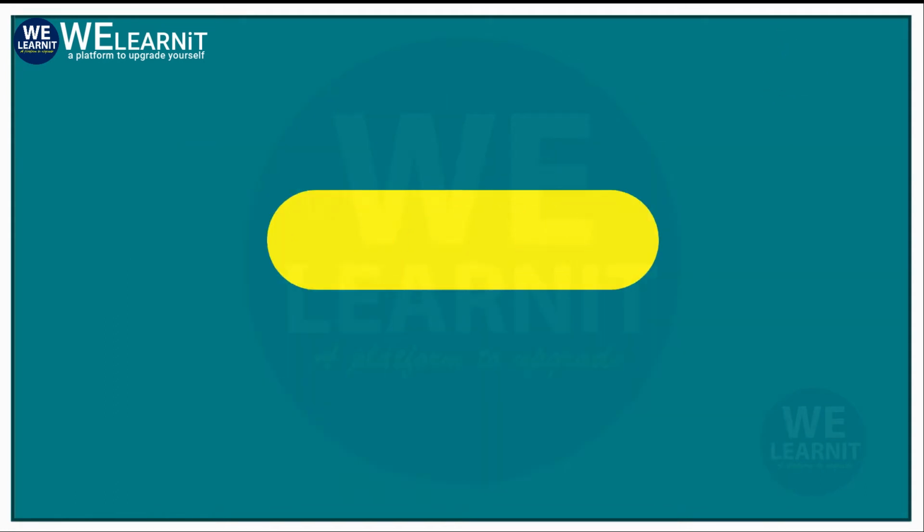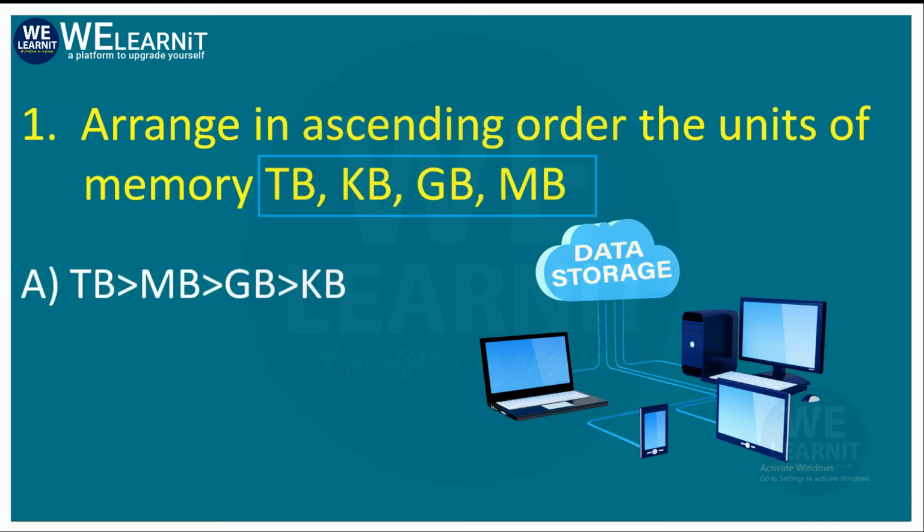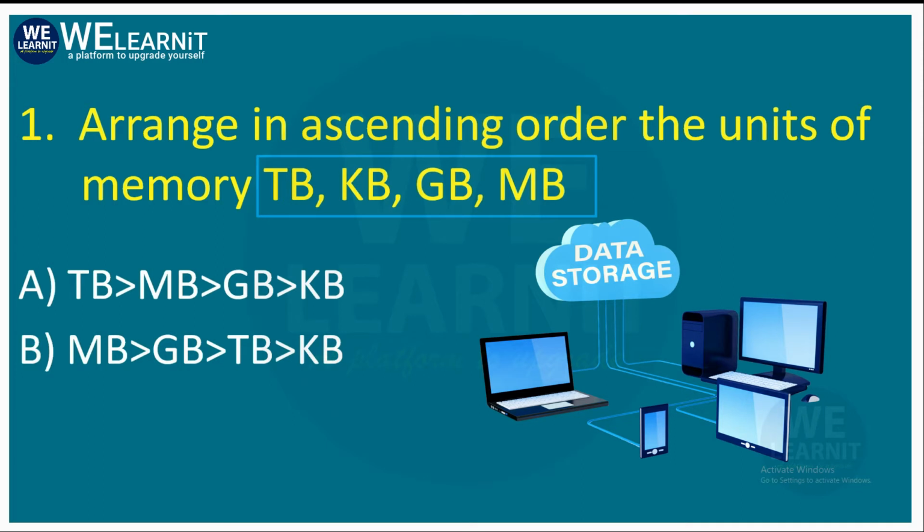So now let's begin. The first question is, arrange in ascending order the units of memory, like terabyte, kilobyte, gigabyte and megabyte. So let's look at the options. Option number A, TB, MB, GB and KB. Option number B, MB, GB, TB and KB.